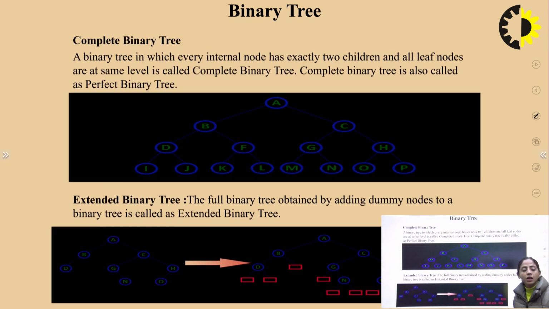Complete binary tree. A binary tree in which every internal node has exactly 2 children and all leaf nodes are at the same level is called as complete binary tree. Complete binary tree is also called as perfect binary tree.